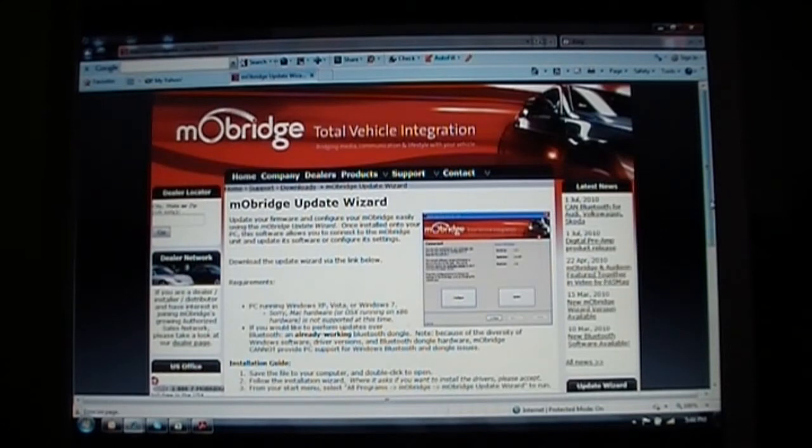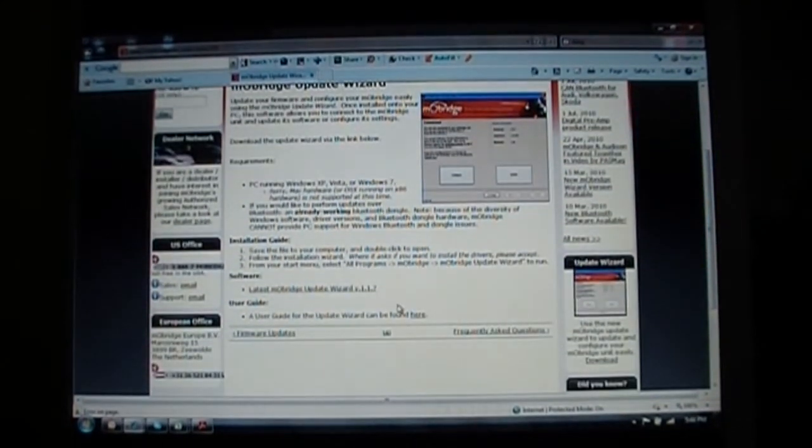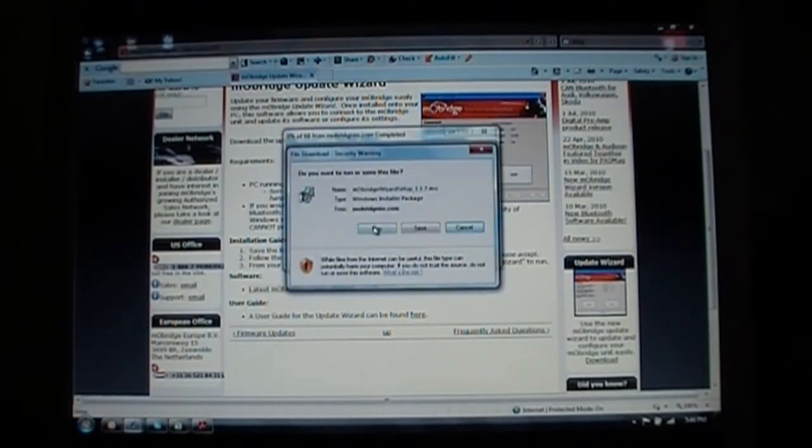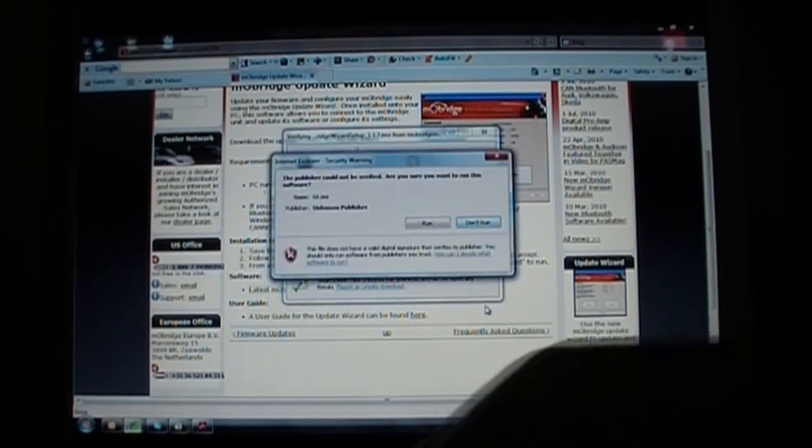We see that the latest version of the wizard is 1.1.7. We click this link, click run. We wait for the wizard to download onto your laptop. As soon as that's finished, click run,